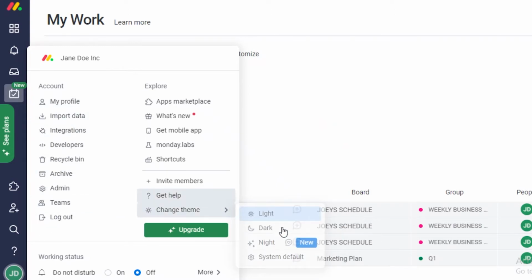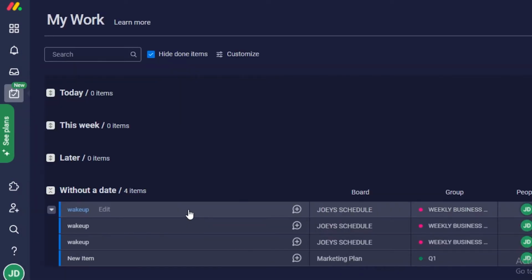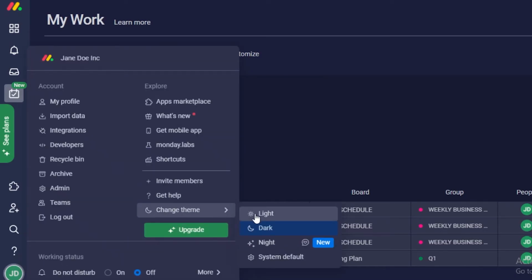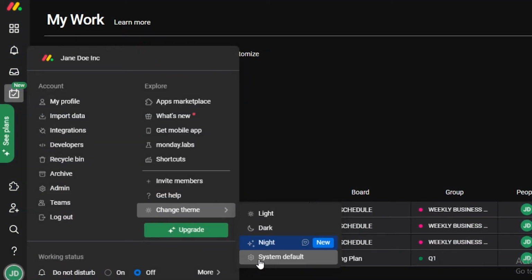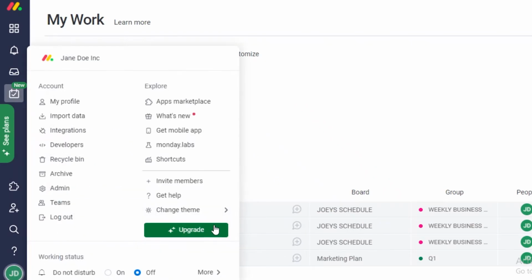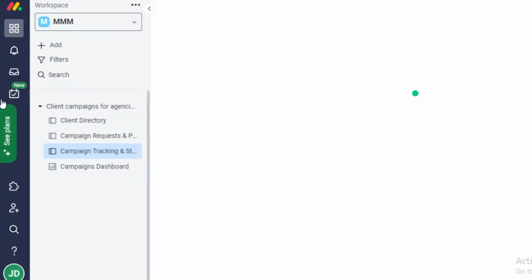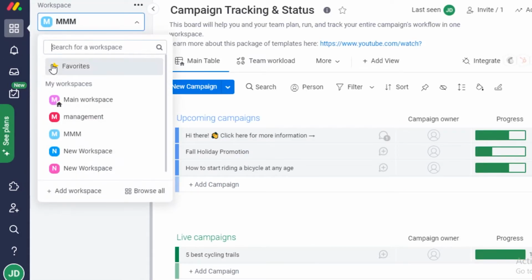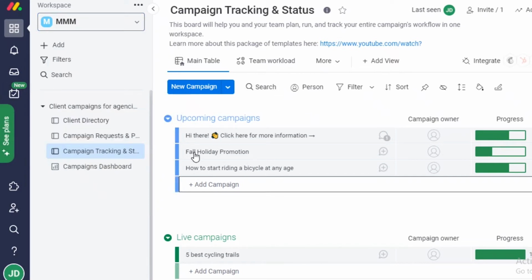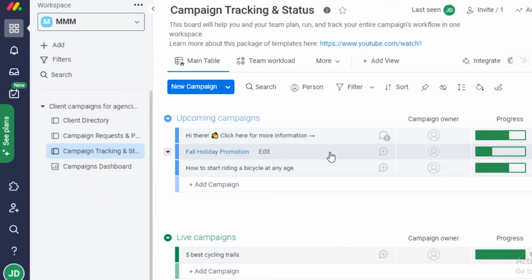Now you can even change the theme on Monday.com, so you can make it a dark version. There's also a night version, and you can even change it to the system default, which is obviously the light version. In general, all your account settings are going to be present over here, and I find it to be efficient to work on the platform. It's easy to navigate and nothing is too complicated, but it does provide you with a great level of detail.